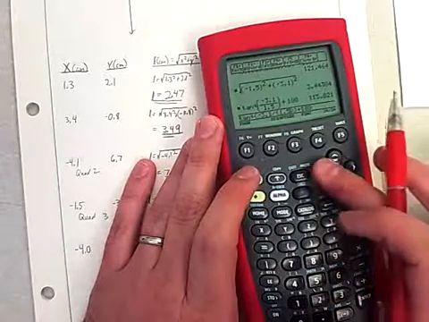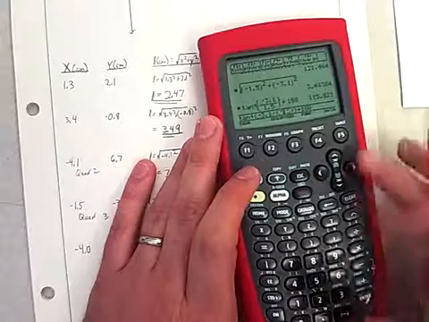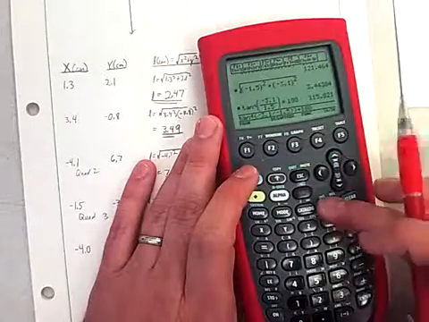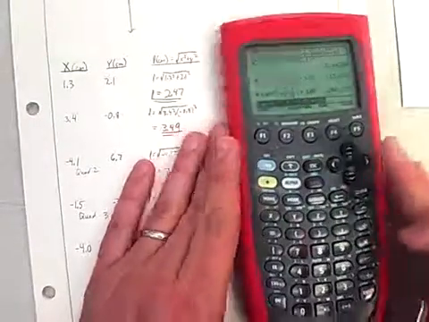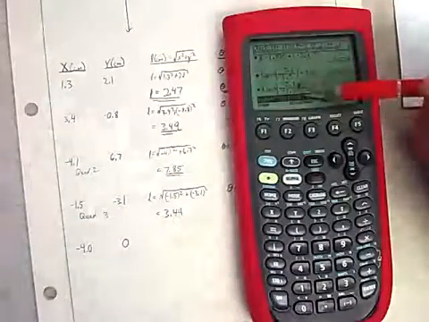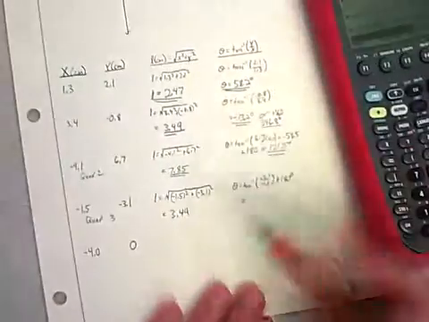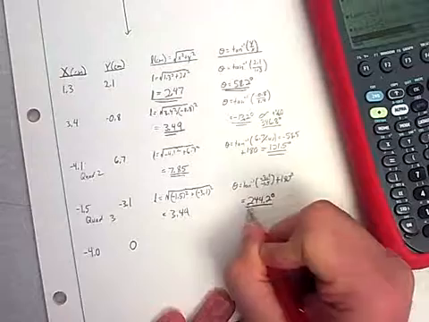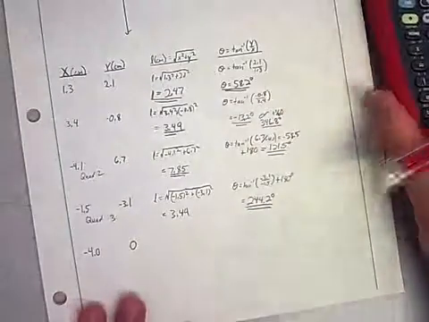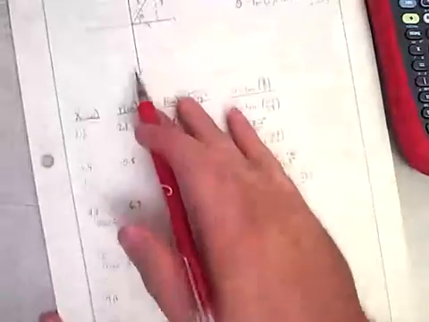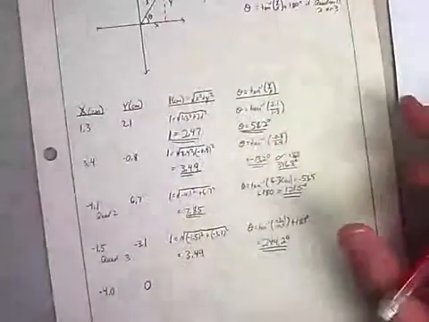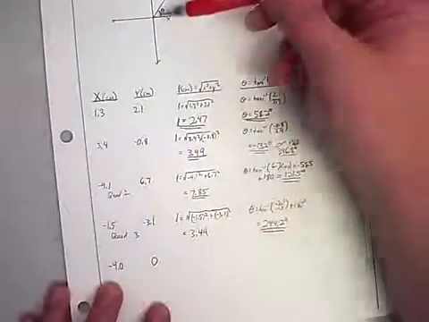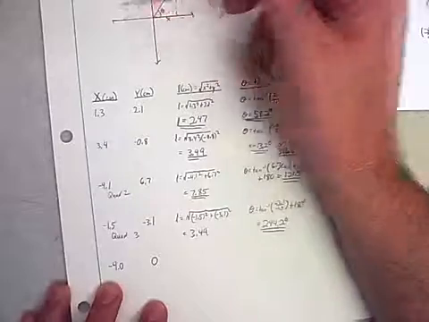So I'll bring that one back up real quick. I'll put a negative sign in there. Now it looks right. Tangent inverse of negative 3.1 over 1.5 plus 180. I get 244 degrees. Which is out here in the third quadrant like we would like. So that's good there. All right, so the last one tells me that x is negative 4 and y is 0.